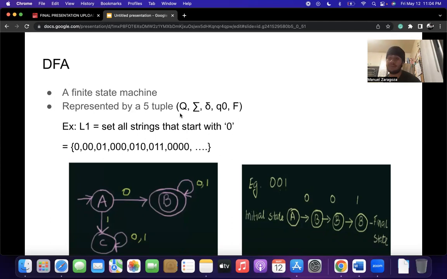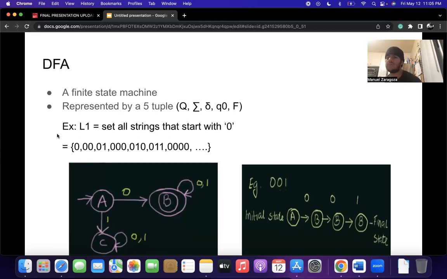Q is a finite set of states. Sigma is a finite set of symbols called the alphabet. Delta is the transition function, where delta: Q times sigma goes to Q. Q0 is the initial state, and F is a set of final states of Q.